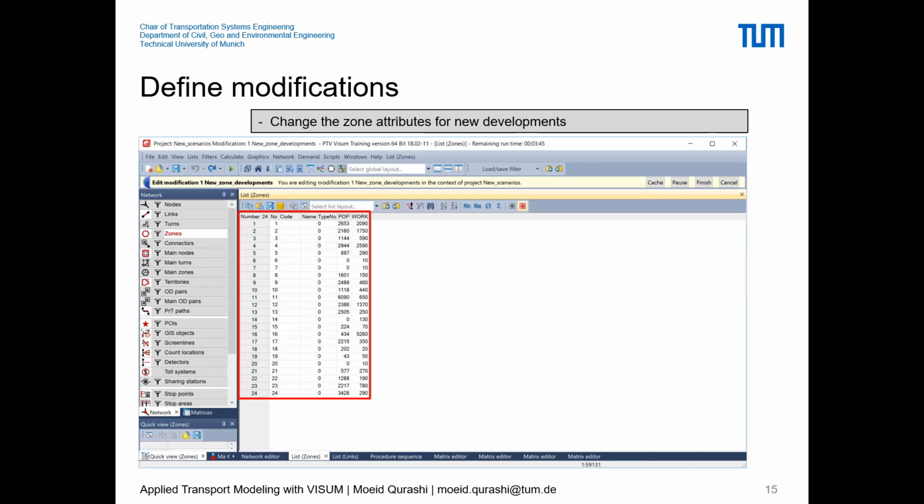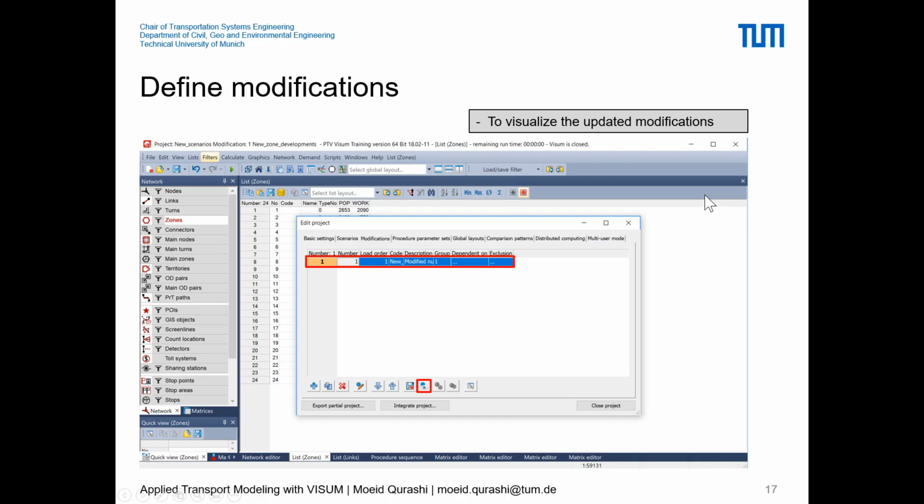zones, right click on zones, and then list, and within that we can see the zone list table. Here we can see that we had already copied the population and work from the previous four step models, right? So now zone 6 and zone 7 see some new developments, and we are changing the population attributes from 0 to 1500, and also the workplaces to 1500. Once we are able to edit it, we will simply press the finish button here, and the modification is basically defined.